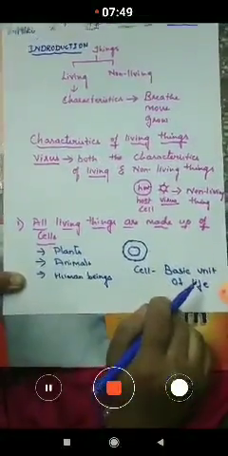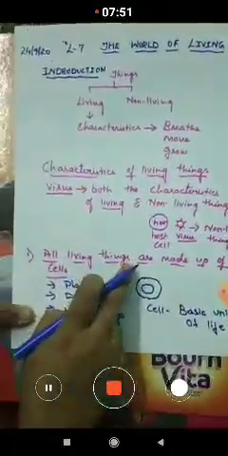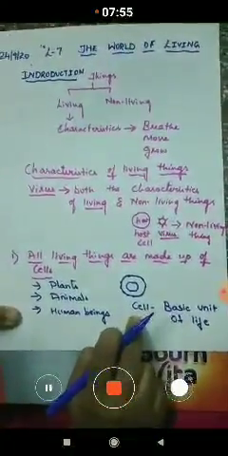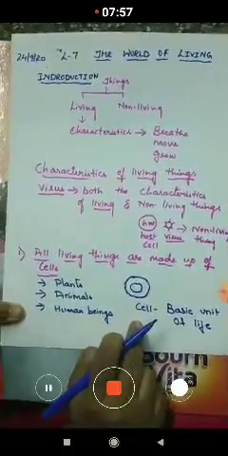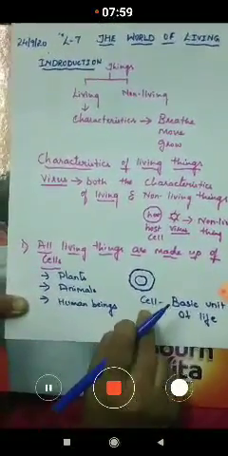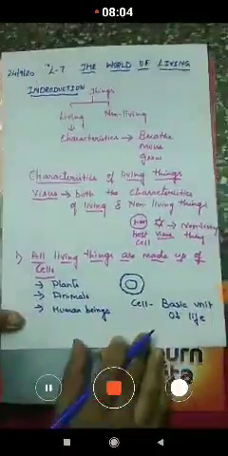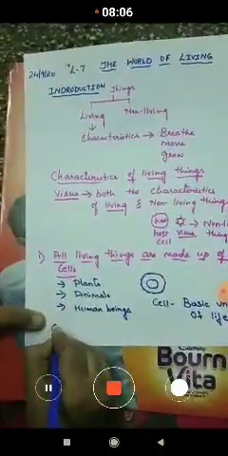Similarly, the living things are made up of cells. So each and every cell in our body is called the basic unit of life. And we can also define cell.